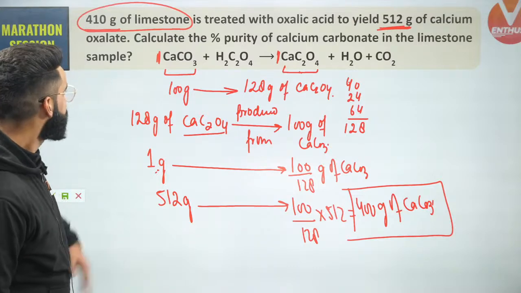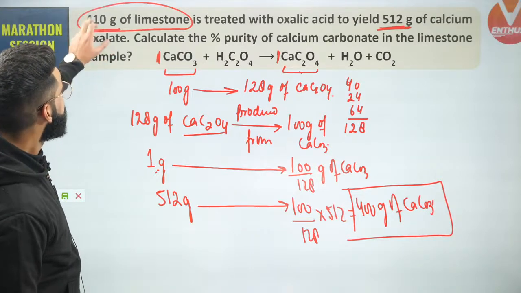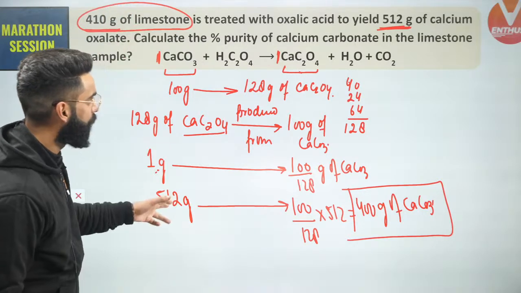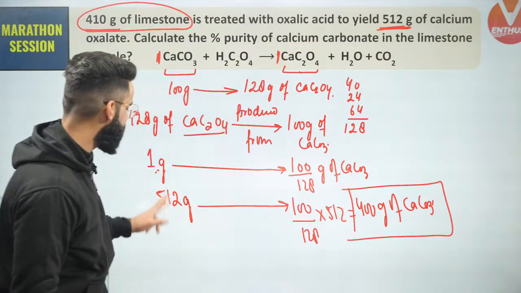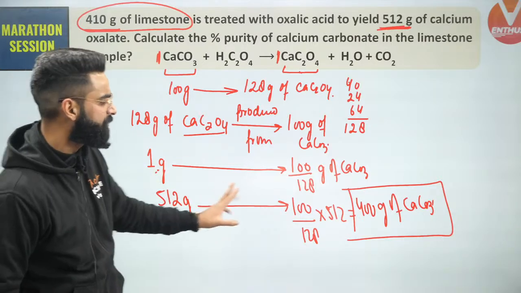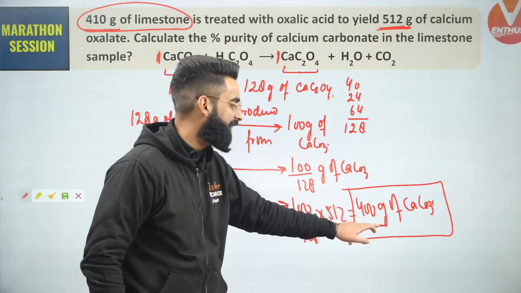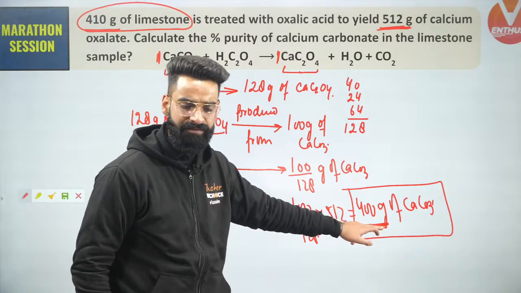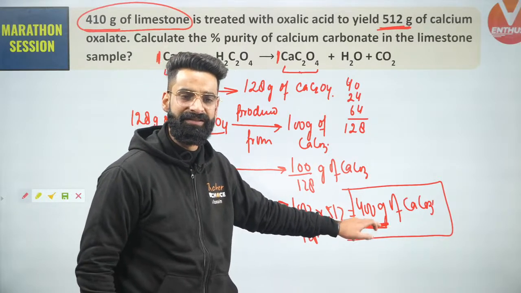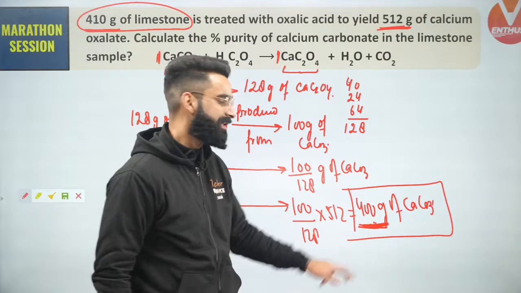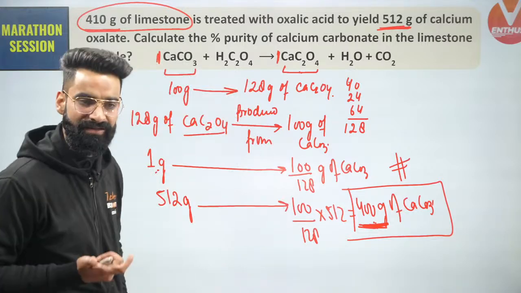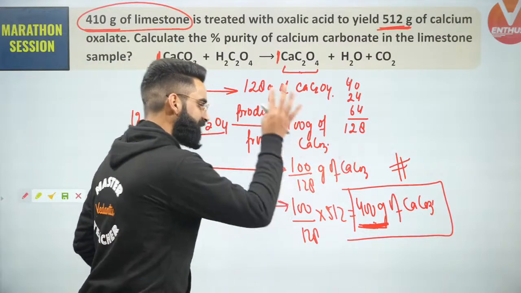So can I say this 410 is the mass of limestone, the mass of impure calcium carbonate, and I got to know 512 grams of calcium oxalate should be produced from only 400 grams of calcium carbonate, as per stoichiometry. And the mass of the substance which participates in the reaction is going to be the pure mass. Can I say only 400 grams of calcium carbonate will be participating in the reaction? I got the pure mass of calcium carbonate.